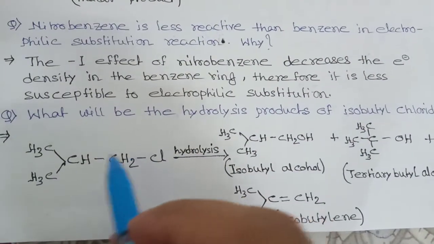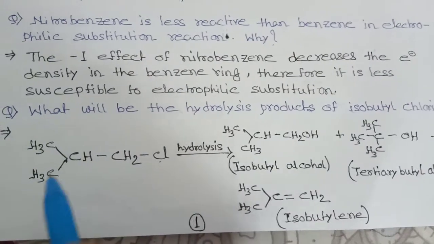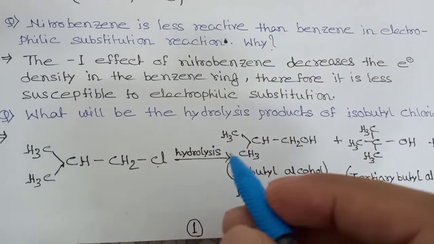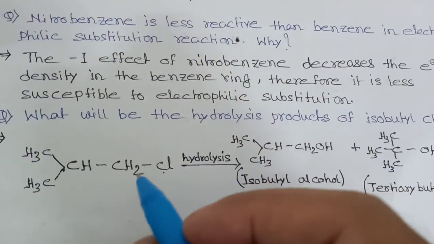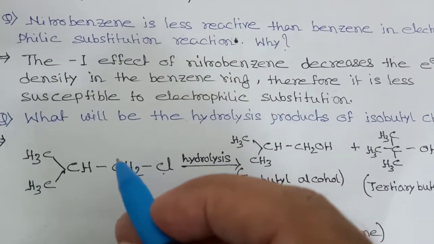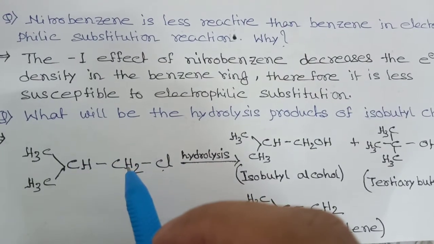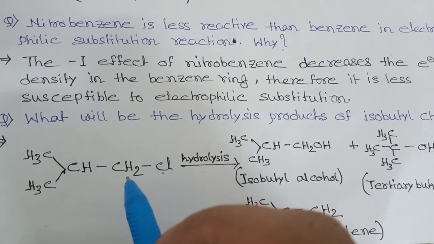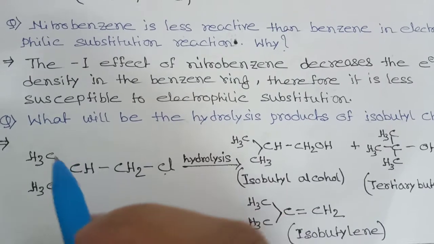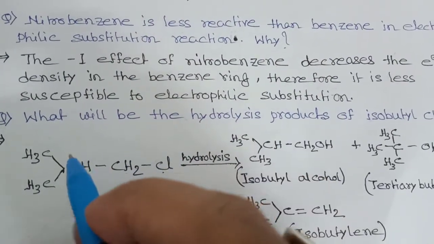What will be the hydrolysis product of isobutyl chloride? This is your 1, 2, 3, 4, meaning butyl, and chloride. This is iso group. So isobutyl chloride. If you hydrolyse this one, first this will break into a carbocation. If Cl goes out, then there will be formation of a carbocation. Then this carbocation can go here. If the carbocation is present here, this is 1 degree. If the cation is present here, this is 2 degree. So plus charge here is possible, here also possible.